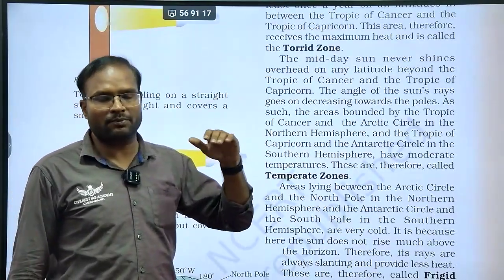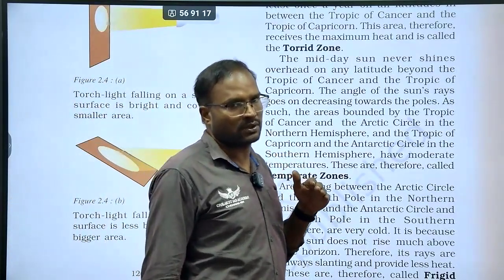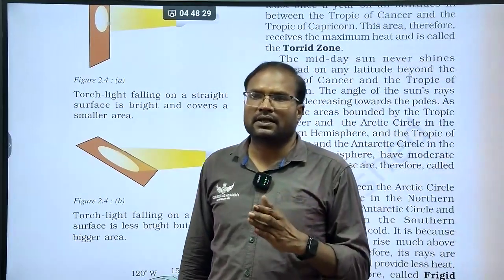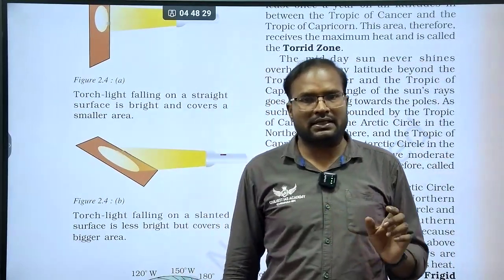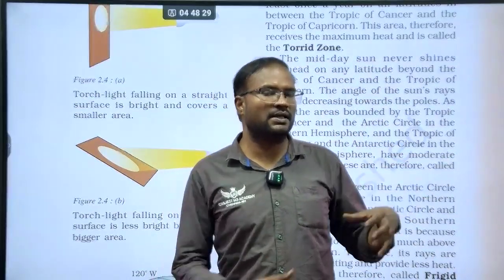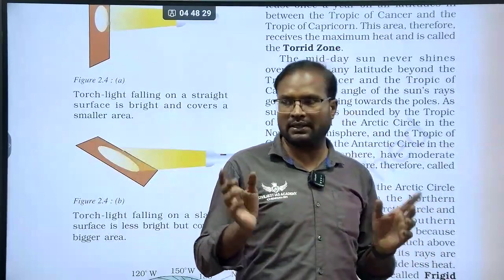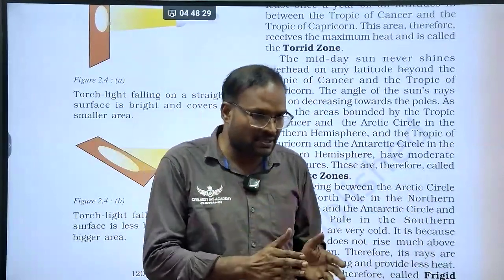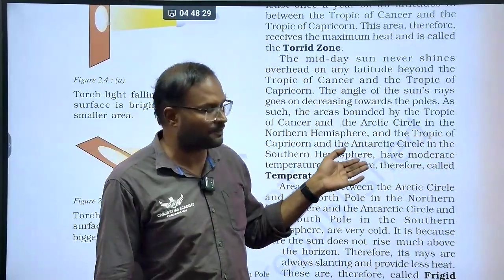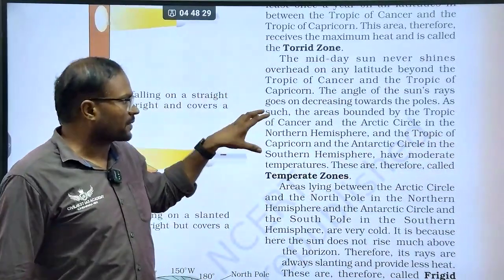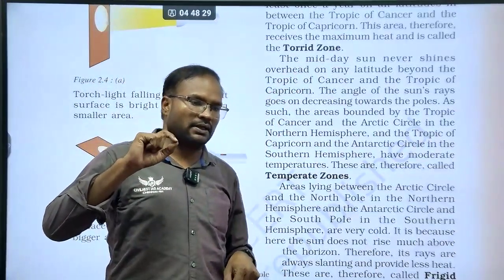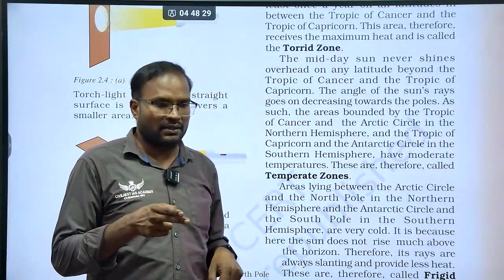For example, the zone between 90° north and 23.5° north, that is Cancer to the North Pole, then Capricorn to the South Pole, will be called the temperate zone. Remember, the temperate zone will experience the sun, but it will never experience the overhead sun. Here the twist will be: I already told you only the torrid zone experiences the overhead sun, that too twice in a year.